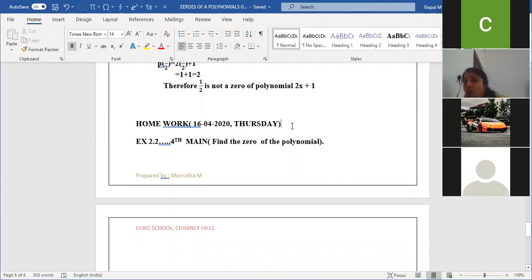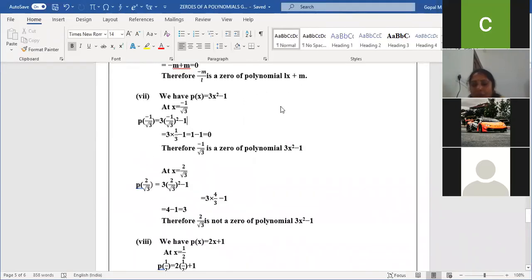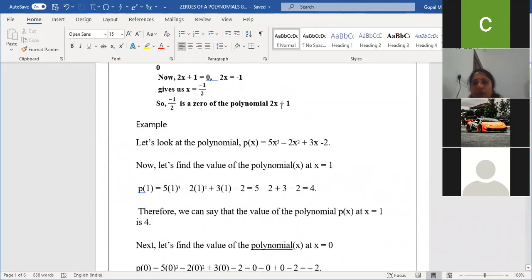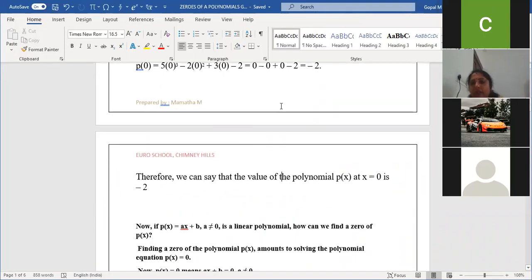Just now I asked orally, what is a zero of 5y minus 8? 8 by 5. That's all you need to do in fourth main. That's it. Make p of x 0 and find the x value. Am I clear, children? Yes, ma'am. The example I did in the beginning, I just showed here. Same is the exercise for the last main.